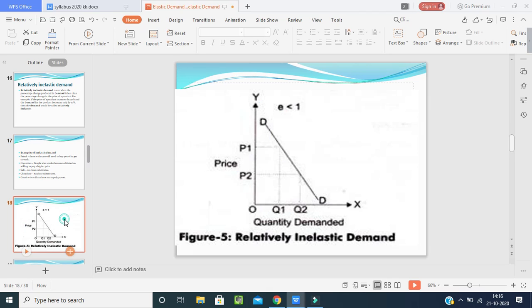Now see the picture here. When the price is P1, the quantity is this much. When the price has been decreased to P2, the quantity is also increased. So for this demand, E is less than 1, so it will come from 0 to 1. This is relatively inelastic demand.